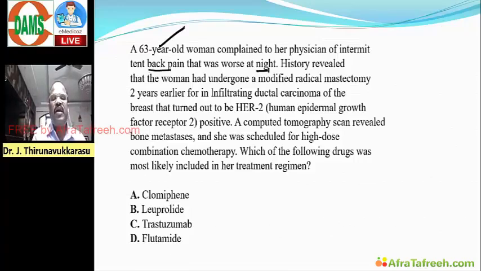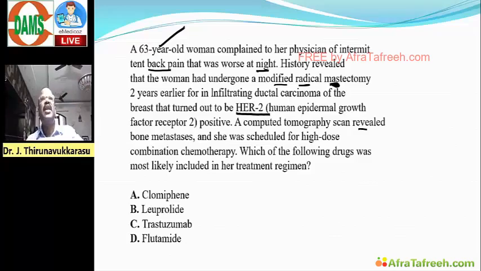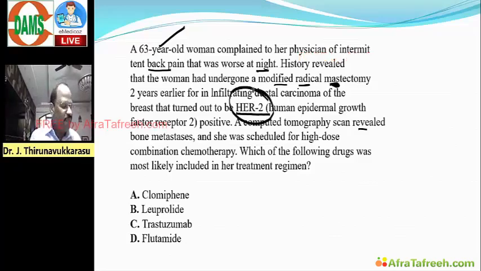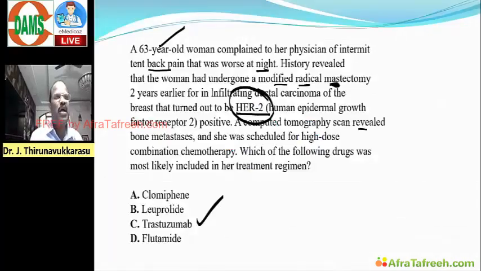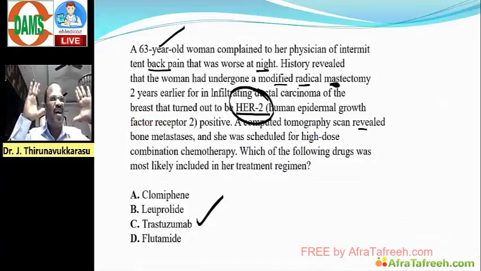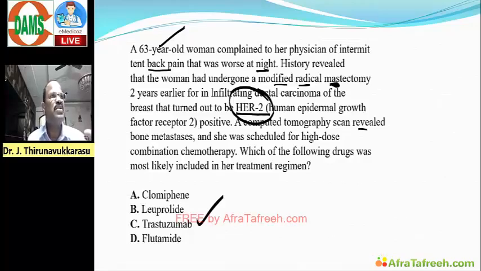History revealed that she had a mastectomy, and the specimen shows HER2 positive, and then a scan revealed metastasis and high density. All these things are here. After studying the diagnosis, what is the treatment? It's a case of HER2 positive breast cancer. So we go for what? Answer: trastuzumab. Like that. So what they are asking, they will waste at least 2 to 3 minutes for studying the question itself. Once you confirm the diagnosis, treatment is simple.